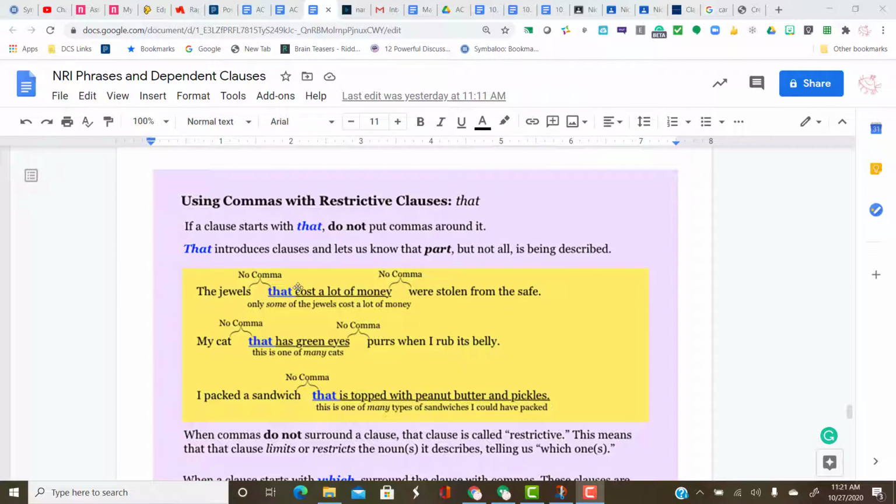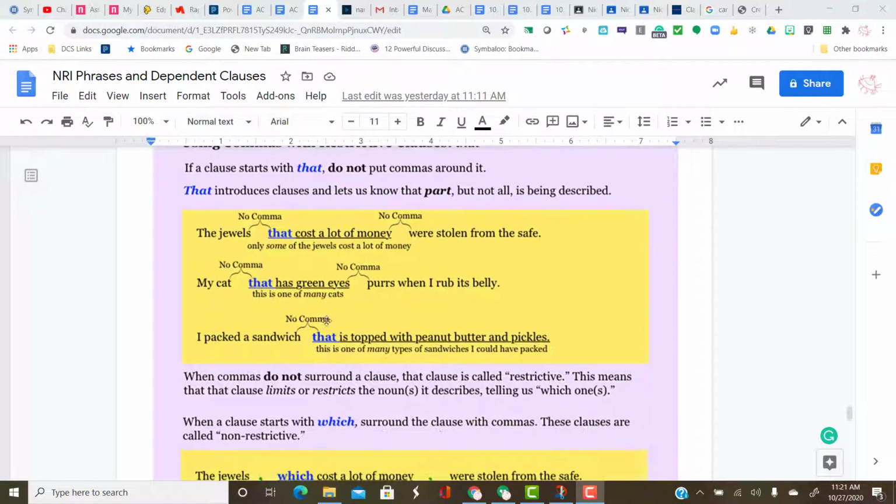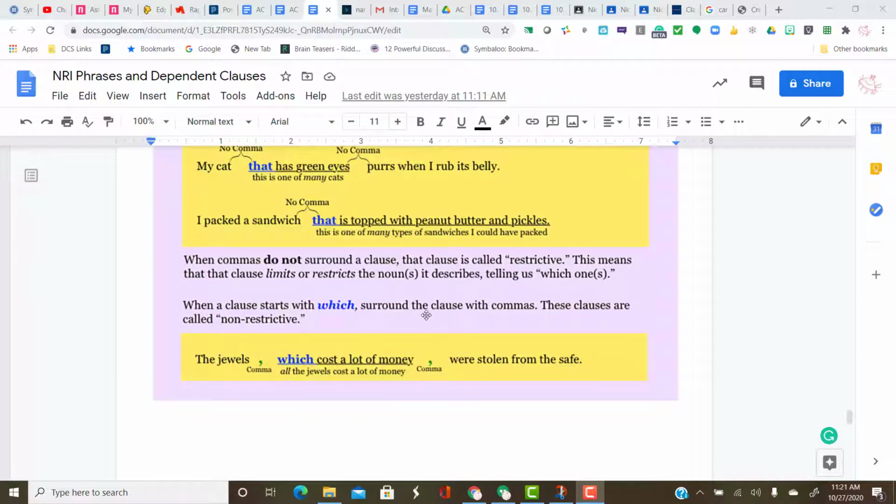So you see, the jewels that cost a lot of money were stolen from the safe. Not all the jewels. The jewels that cost a lot of money. So you use that. Only some of the jewels cost a lot of money. Some were cheap, maybe. My cat that has green eyes purrs when I rub its belly. I have other cats, but the one that has green eyes purrs when I rub its belly. So that does not get commas because it lets you know that it's just part and not whole.